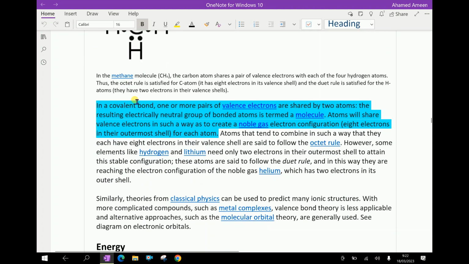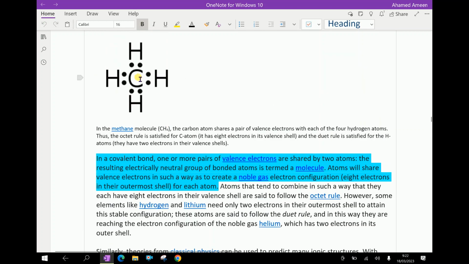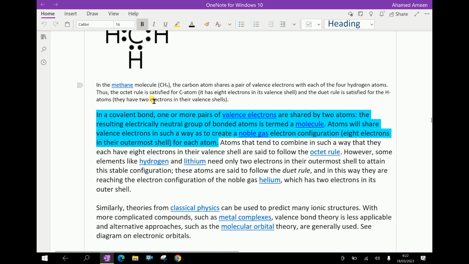Next, methane. In a covalent bond, one or more pairs of valence electrons are shared by two atoms. The resulting electrically neutral group of bonded atoms is termed a molecule. Atoms will share valence electrons in such a way as to create a noble gas electron configuration, that is 8 electrons in their outermost shell for each atom. Here, the 8 valence electrons surround the carbon and connect with hydrogen atoms.